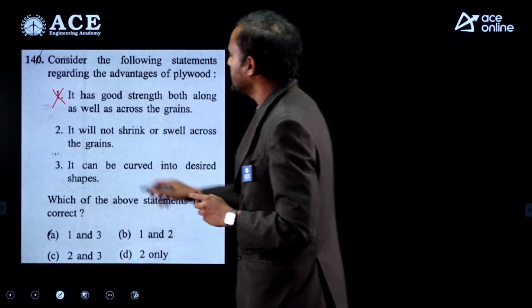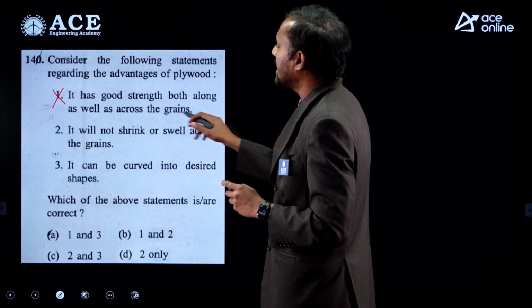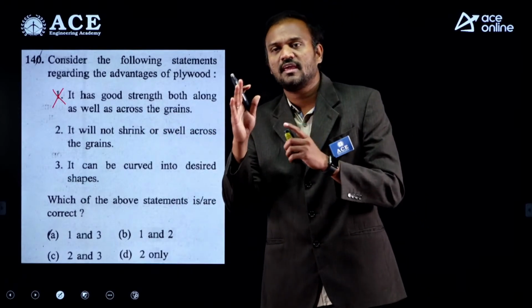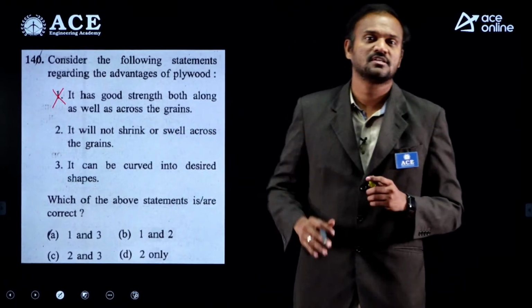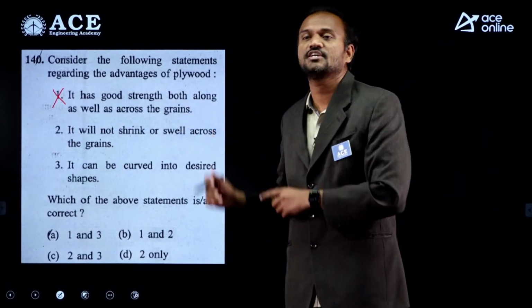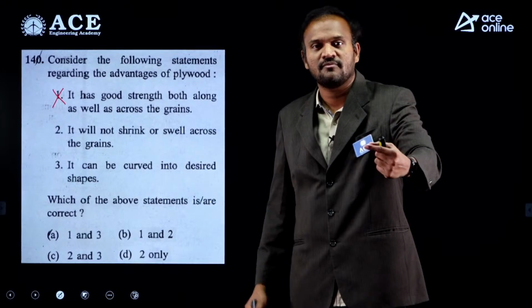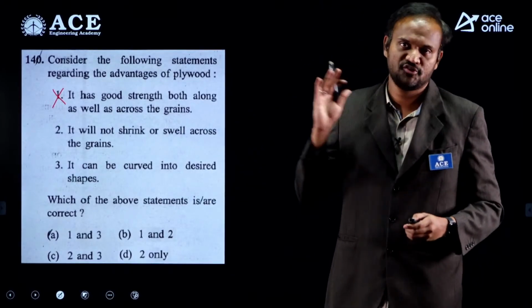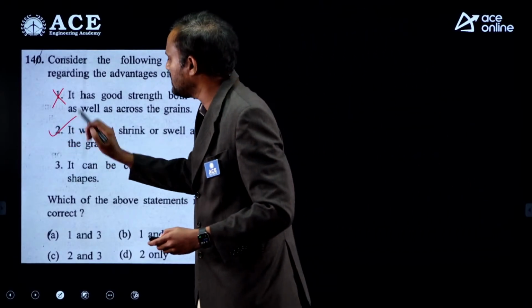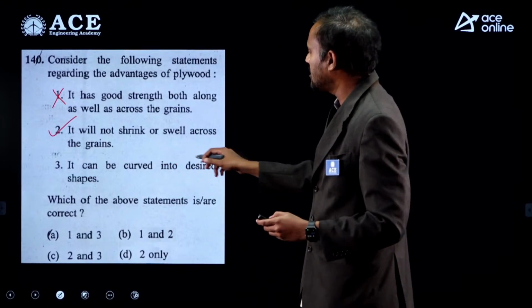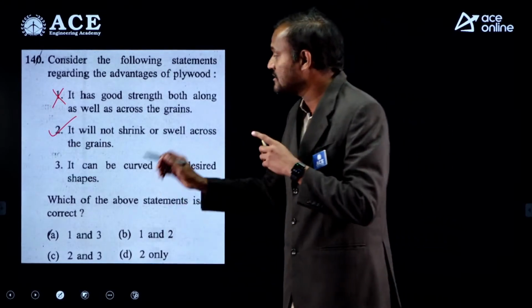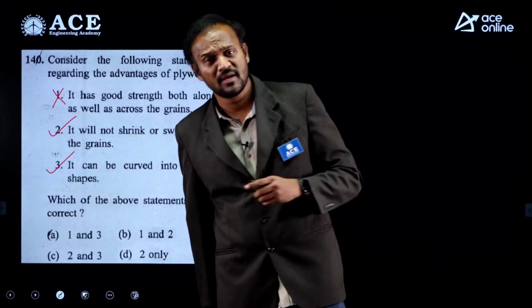Statement 2, it will not shrink or swell across the grain. A very important advantage of plywood for using it in furniture is that it does not swell when it comes into contact with moisture. So statement 2 is correct. It can be curved into desired shapes, that is also correct.